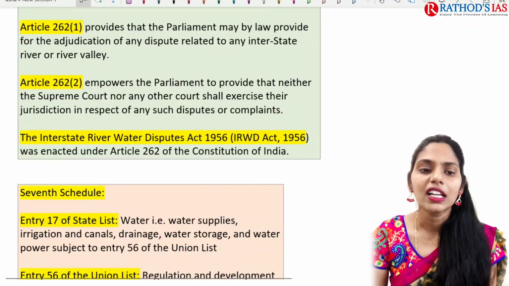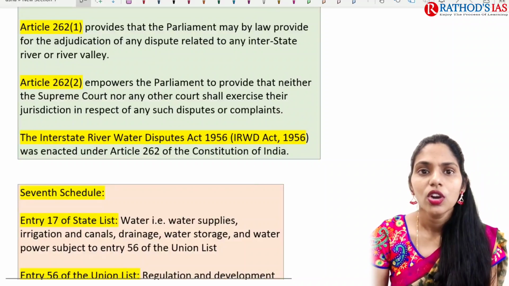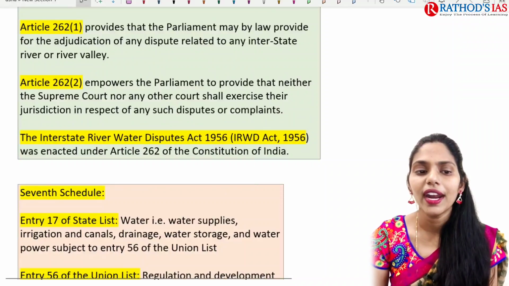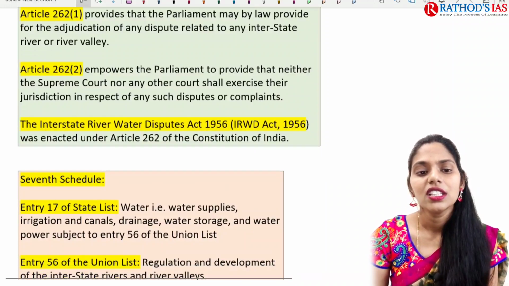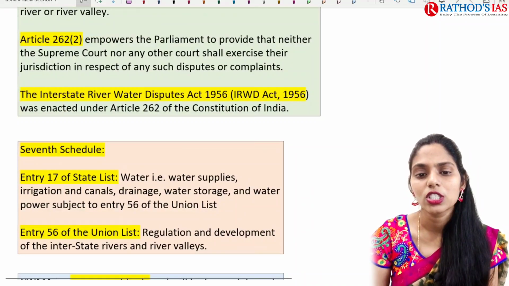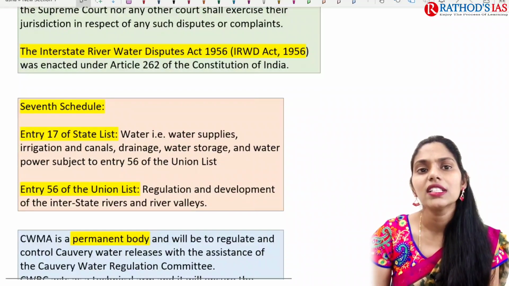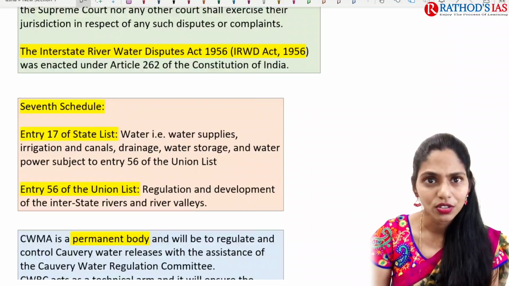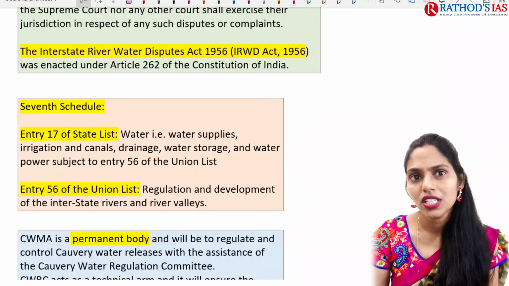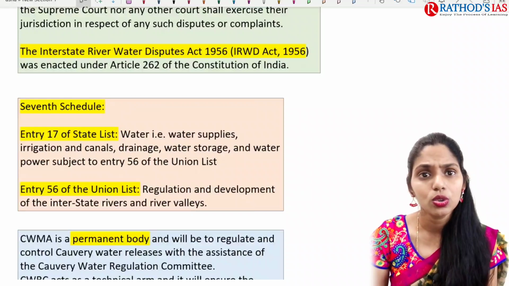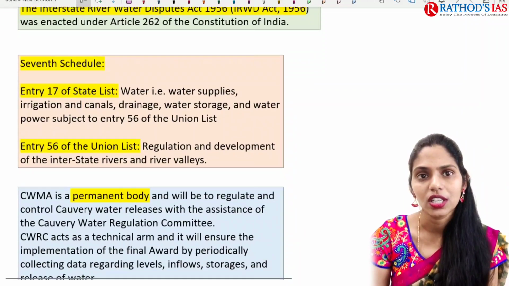The next one is Article 262(2), which empowers Parliament to provide that neither the Supreme Court nor any other court shall exercise jurisdiction in respect of such disputes or complaints. And we came up with the Interstate River Water Disputes Act of 1956, which was enacted under Article 262 of our Indian Constitution.